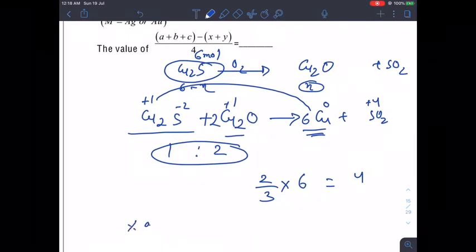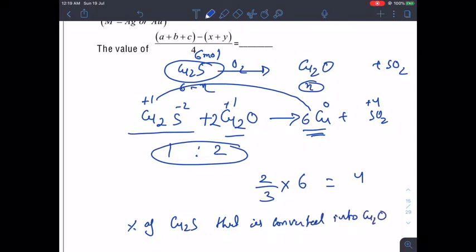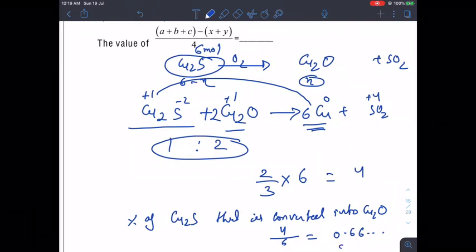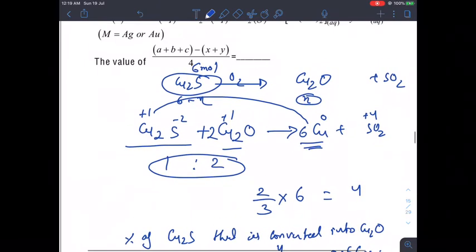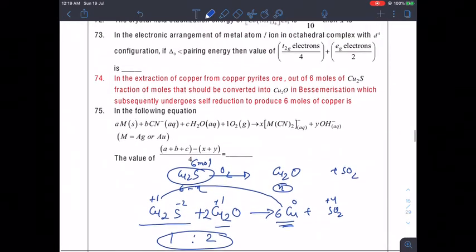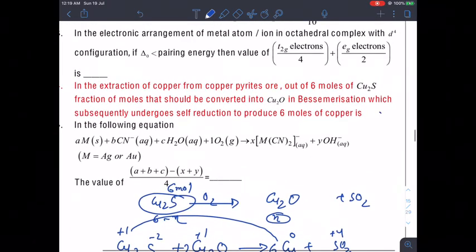The fraction of Cu2S that is converted into Cu2O is equal to: total conversion is 4 and we had 6. So this is 4 by 6. If you simplify it, it will come as 0.66 dot dot dot. So if you round off, this will be 0.67. So the final answer for this will be 0.67.